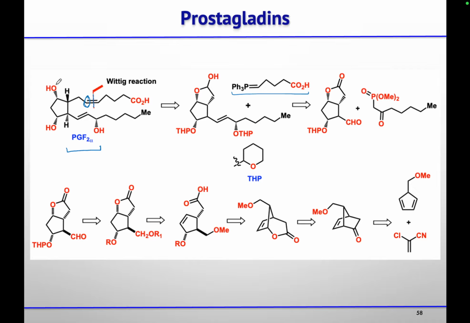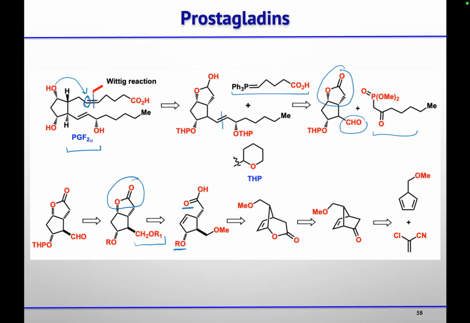So in this aldehyde, in situ, this alcohol will react with that aldehyde to form the lactol, and then this lactol could further be obtained by reduction of this lactone, and then the trans double bond you will cleave to get the aldehyde and the stabilized Wittig. Now this aldehyde could be obtained from the protected alcohol by removal of that protection and oxidation, and then this lactone could be obtained from the corresponding acid and your alcohol.